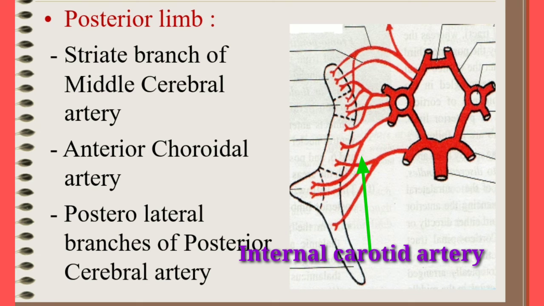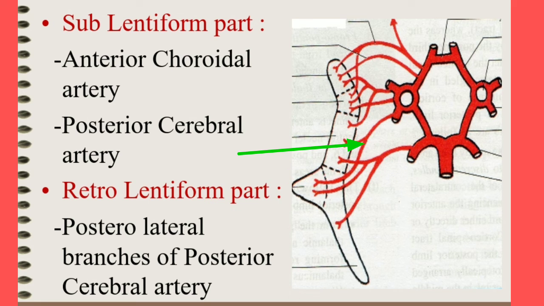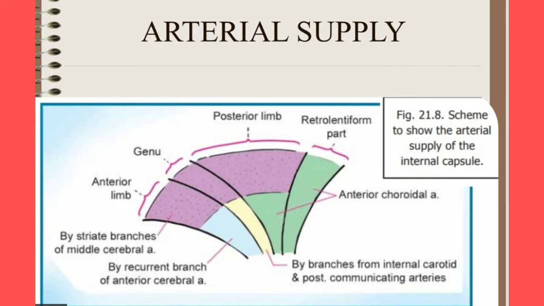Next, blood supply to the posterior limb is by the striate branch of middle cerebral artery, anterior choroidal artery and posterolateral branches of posterior cerebral artery. Next, the blood supply to the sublentiform part is by the anterior choroidal artery and posterior cerebral artery. For the retrolentiform part, the blood supply is from the posterolateral branches of posterior cerebral artery. This picture shows the blood supply of the internal capsule in a simplified manner.